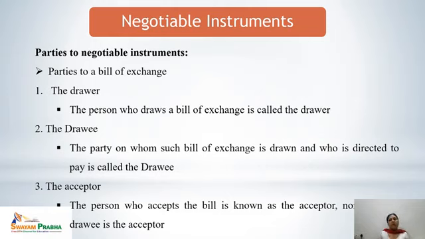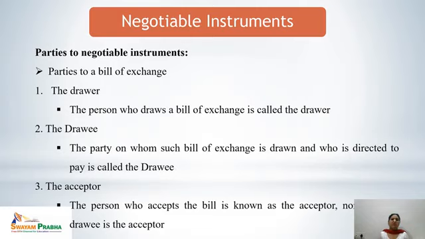So first of all, I would like to convey that we have read about the meaning of the negotiable instruments in our previous lecture. In that lecture, we have also discussed the various types of negotiable instruments, in which normally we count bill of exchange, promissory note, and the check. Now we are going to study what are the various parties involved in these negotiable instruments. We will start with the first negotiable instrument, that is the parties to a bill of exchange. So bill of exchange covers the following parties.